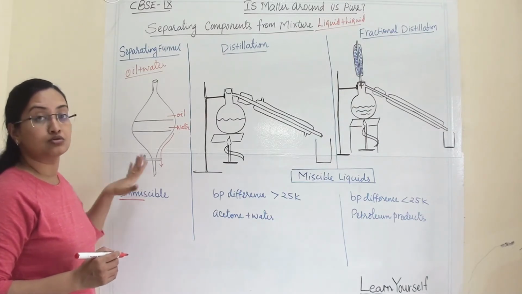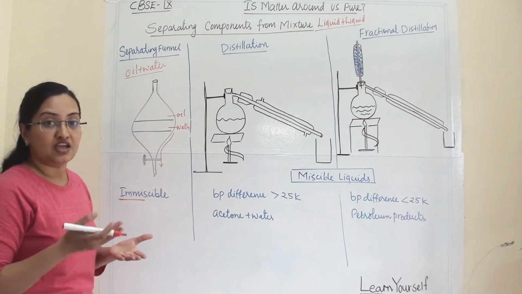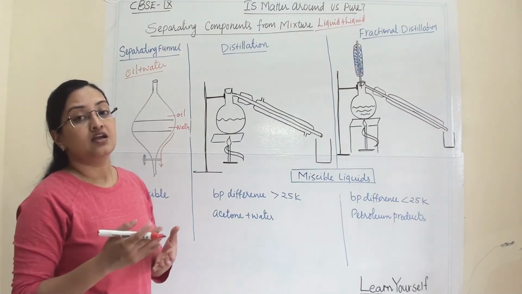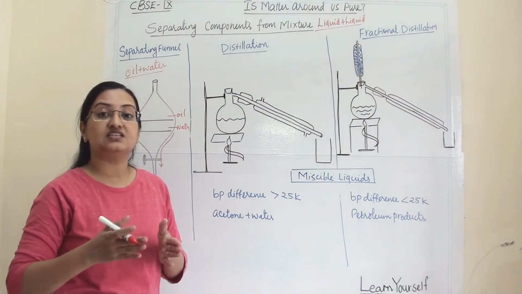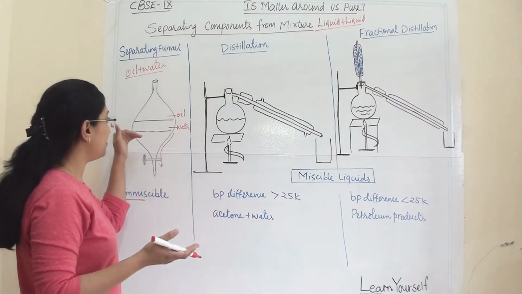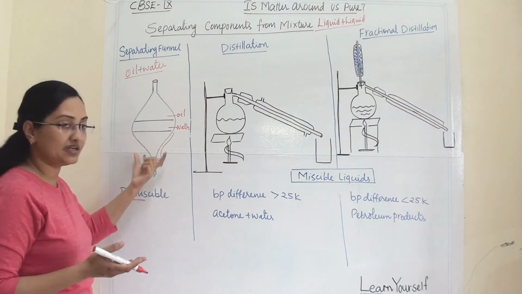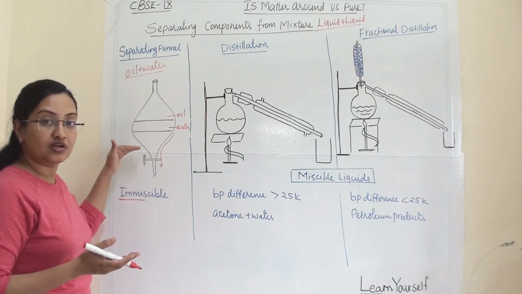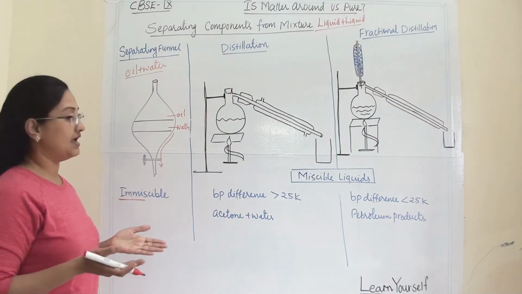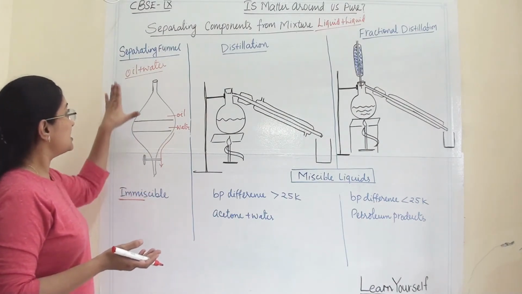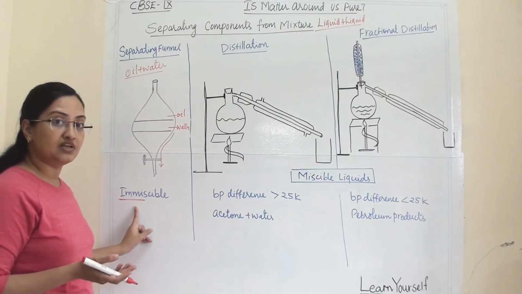In this we can also separate two or three liquids which are immiscible. If you are adding glycerin, water, kerosene all together, then their densities are different, so they will make separate layers according to their density. So one by one you can take out the layers, the liquids at the bottom, you can take out those liquids and separate accordingly. So this is one technique which we are using to separate immiscible liquids.